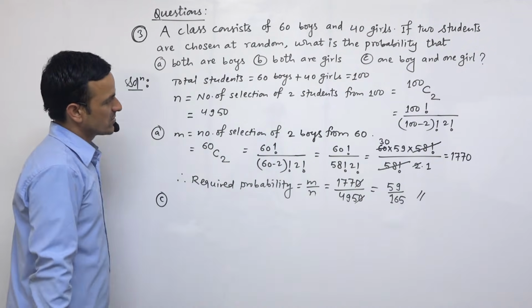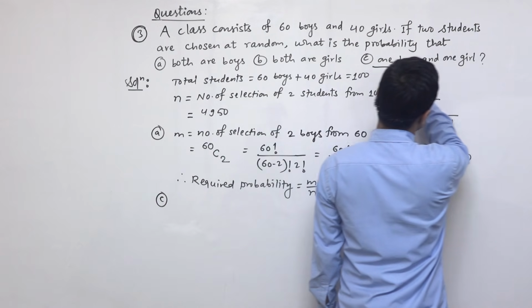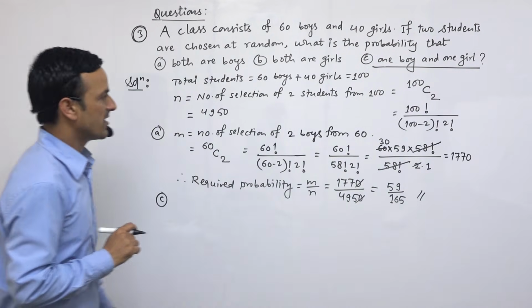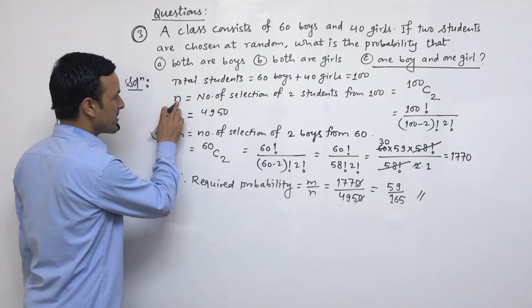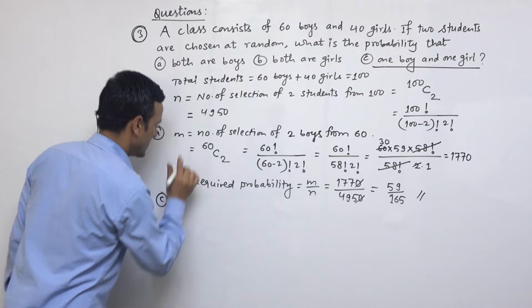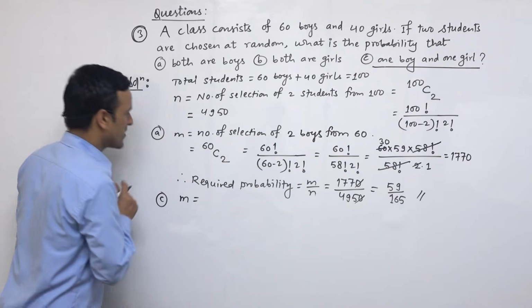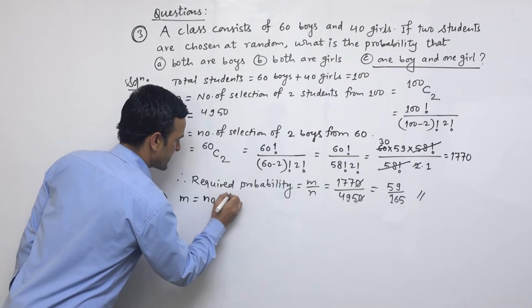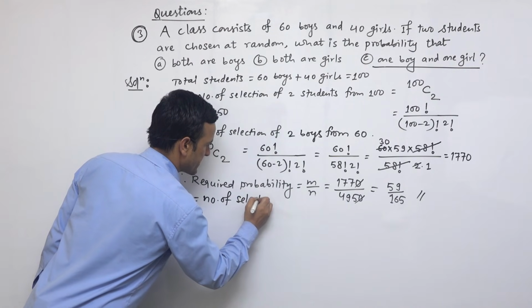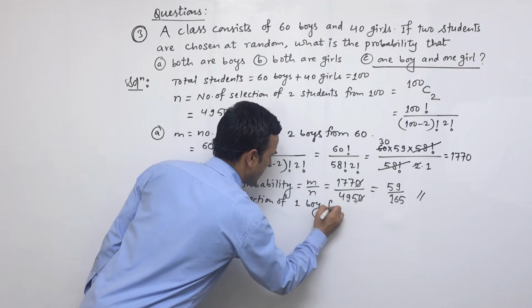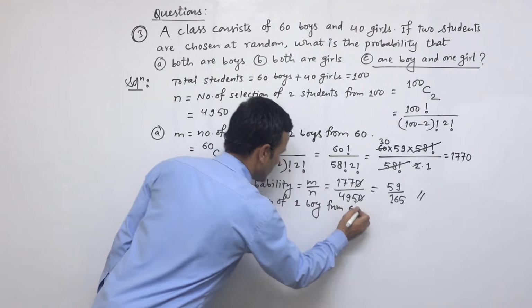1 boy and 1 girl. So let's do some activities for 1 boy and 1 girl. The sample space is the same for all questions. So let's find the value for n, which is the number of selections of 1 boy from 60.